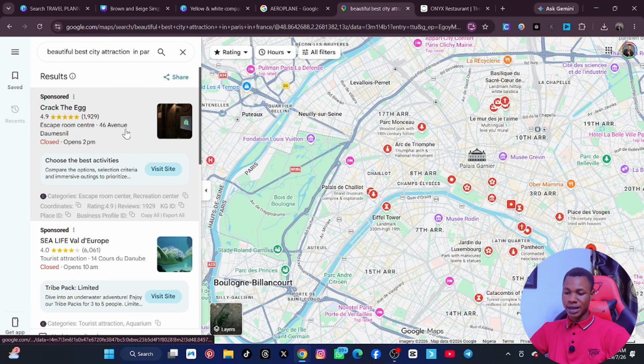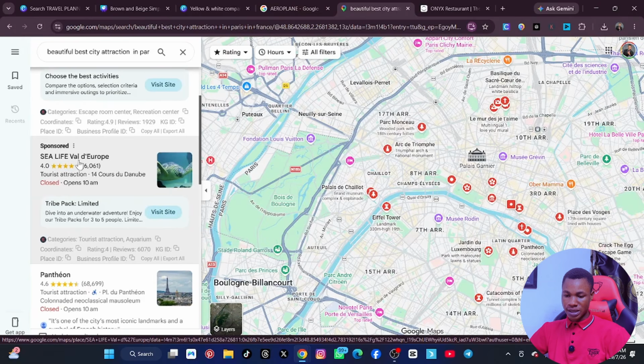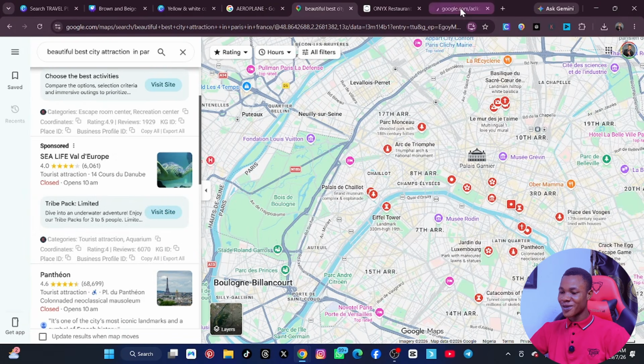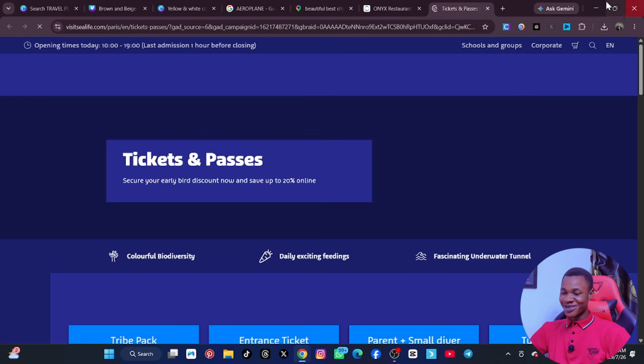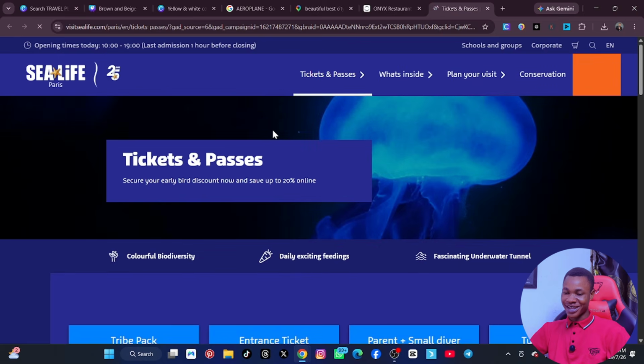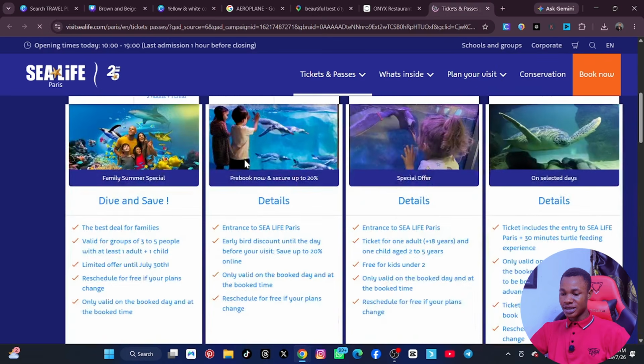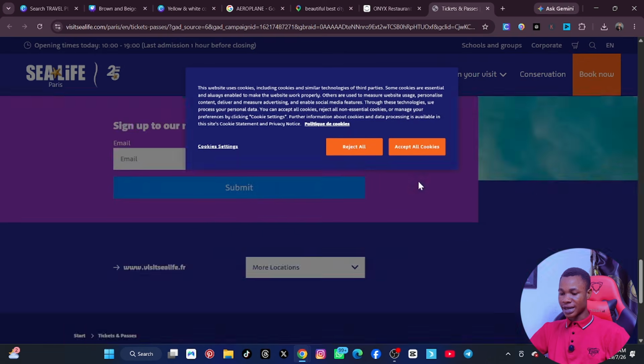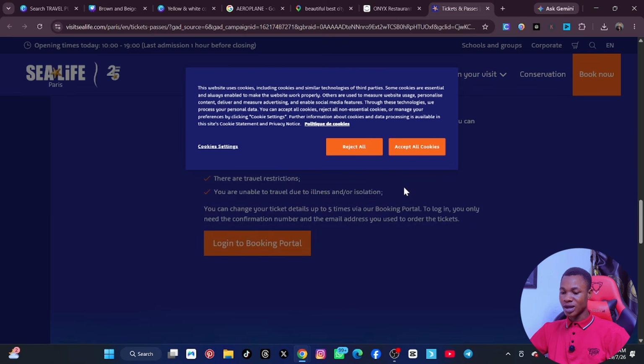There is Crack the Egg, Escape Room Center for the 4th Avenue. This one is safe. I don't know how to pronounce this place. So let me click on it, open it to another website. Don't laugh at me. I don't know how to speak French, but if any of you wants to teach me French, you can teach me. All right, so this one is, see the way it is like this. You can go through it. If it meets your demand, you can get it. If it does not, you go and see another one.